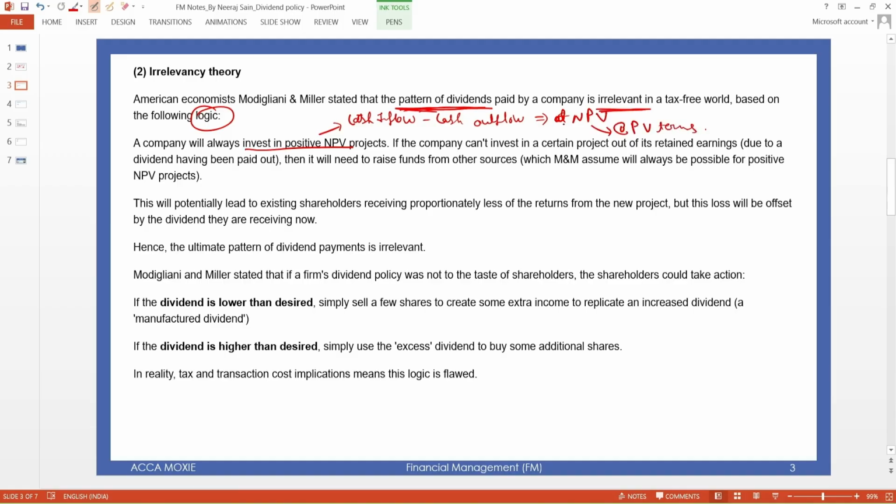This cash flow is in present value terms. So a company should always invest in positive NPV. Positive means the cash inflow is greater than outflow, so this is a profitable project, so always invest in this. If the company cannot invest in certain projects out of its retained earning,